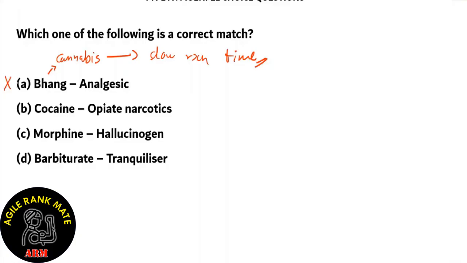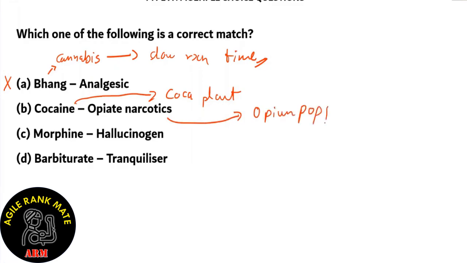What about option B, cocaine? It is given that cocaine is an opiate narcotic. However, cocaine's origin is from the coca plant, while opiate narcotics come from opium poppy. An example for that is heroin or morphine. So option B is incorrect because cocaine does not originate from the opium poppy.